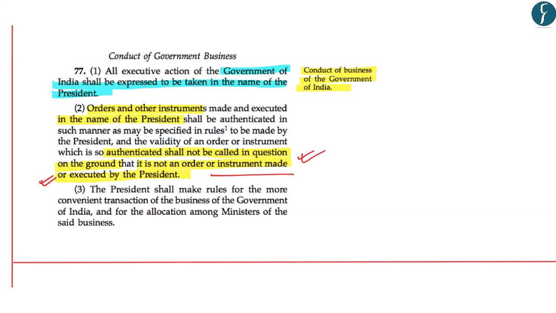It further highlights that the President shall make rules for more convenient transaction of the business of the Government of India and also for the allocation among ministers of the said business. So it is on the basis of this allocation among ministers of the said business, the Government of India Transaction of the Business Rules 1961 was constituted.